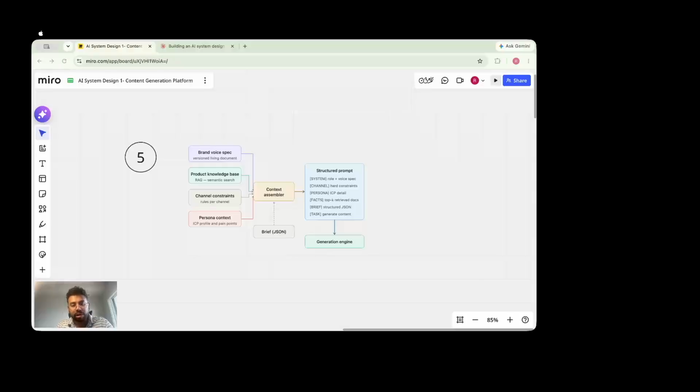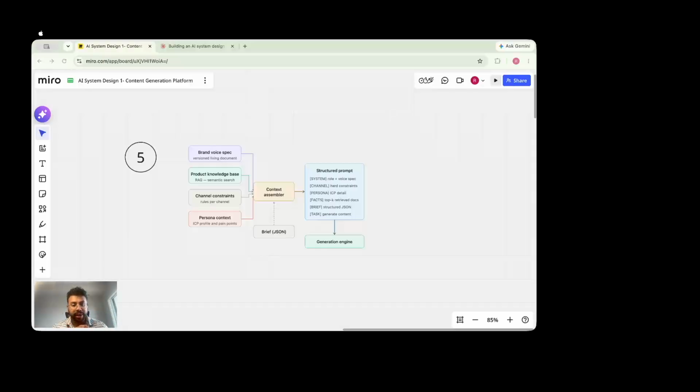The second thing, and the most important thing, since there are a lot of changes and we need to make sure that we capture everything, is again geared towards a RAG based setup: the product knowledge base, right? Products get updated all the time. Product specs, product naming conventions, new product line services get added. We need to capture that as well, so that it gets translated into the final document, and that's also used during the validation part as well, right? So that's there. Then the third thing is the channel constraints.